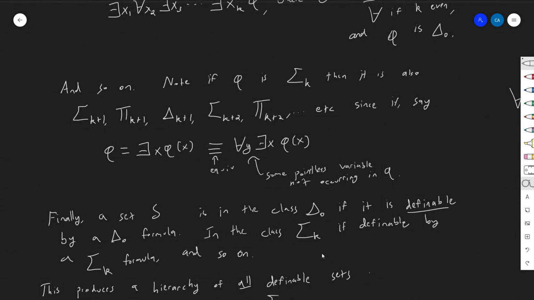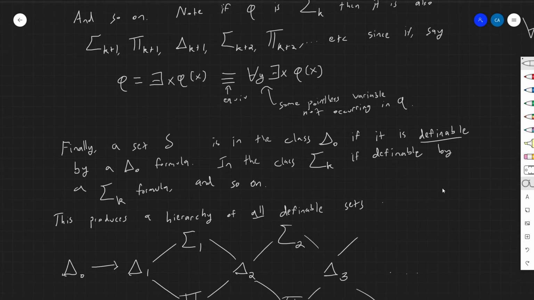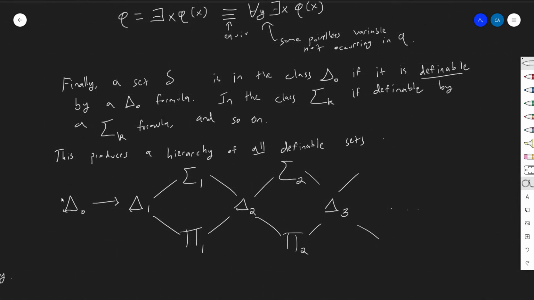And so this produces a hierarchy of all definable sets, because remember we said that all formulas are equivalent to a formula in this form, in the sense that they define the same set. So we get this hierarchy of definable sets. We have delta 0 at the very bottom, and delta 0 is a subset of delta 1. That's what these arrows mean. If you're going in these directions, this means subset of. So everything in here is also in here. Every delta 0 set is also a delta 1 set, and so forth, because you can always tack on those useless quantifiers.